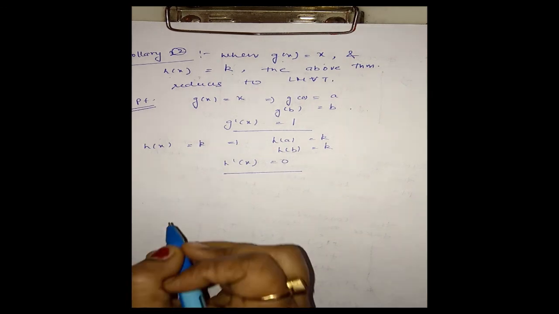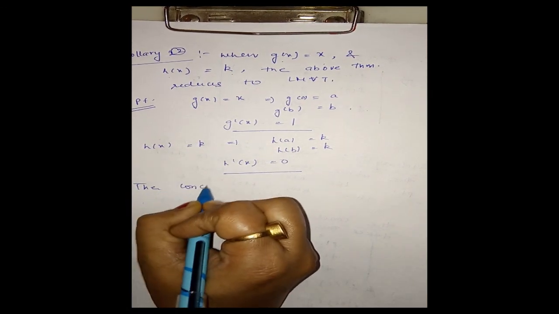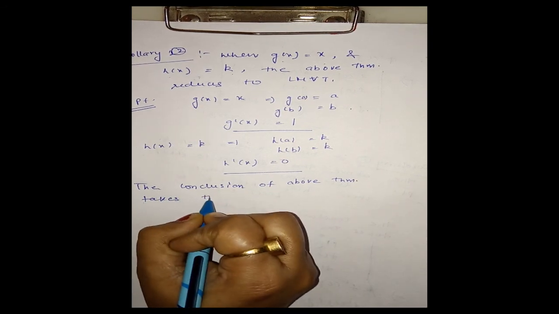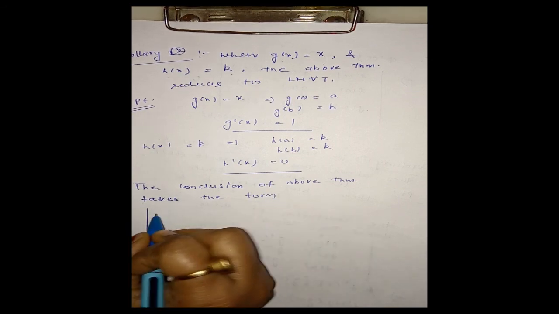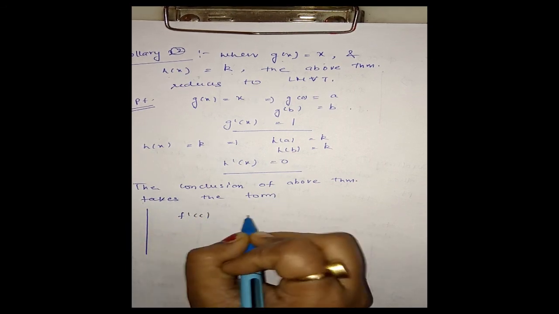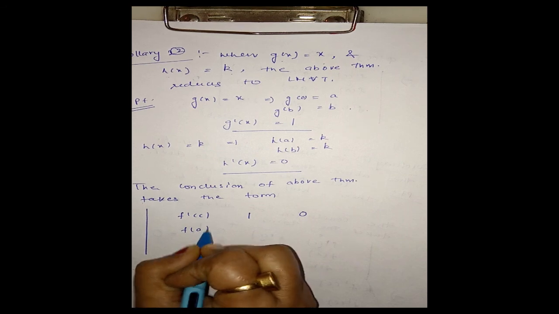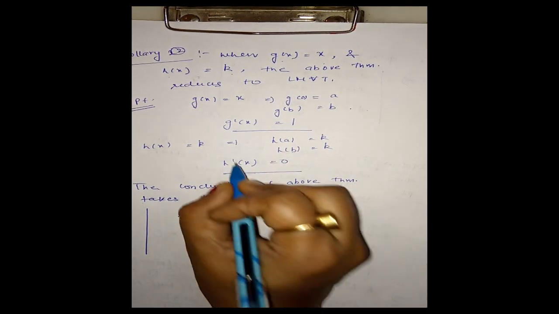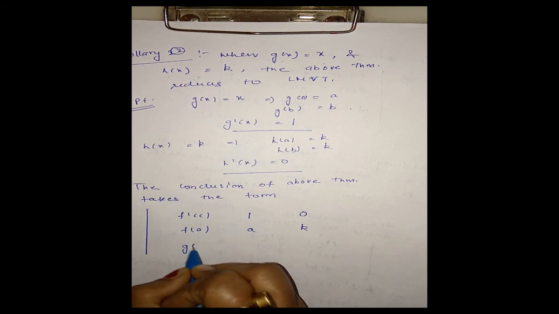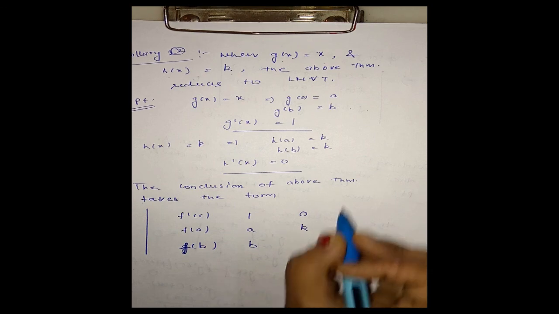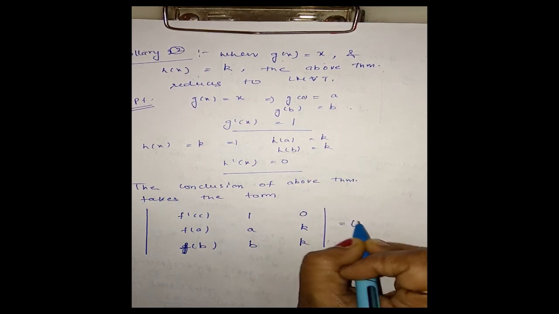Clear? Now the conclusion of the above theorem takes the form: f'(c), here we have g'(c) which is 1, h'(c) which is 0; f(a), g(a) is a here and h(a) is k here; then f(b), g(b) is b and h(b) is k here. It is equal to 0.